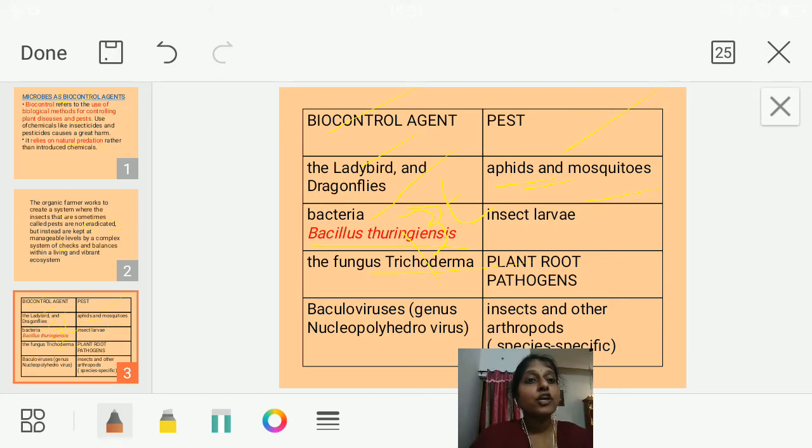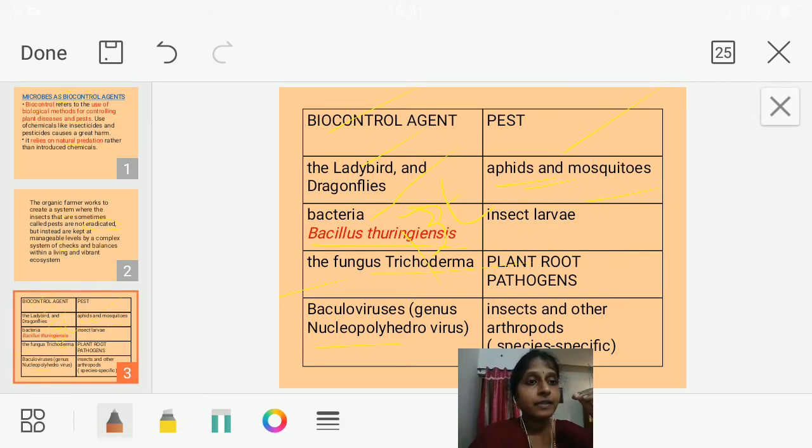The next is baculovirus, a very important part. Baculovirus comes under a genus called nucleopolyhedrovirus. There are two terms which you have to know from this. The first is species specific, the second one is narrow spectrum. Means what? See, if I am applying a substance or chemicals or a biological organism, if that organism is killing not only the harmful one but also the useful one, then my purpose is not served, isn't it? So I am damaging the ecosystem.